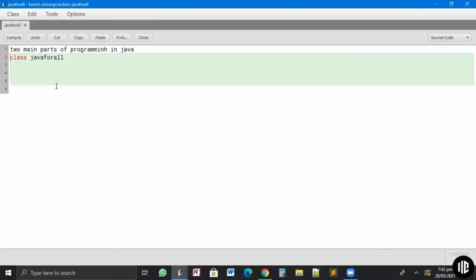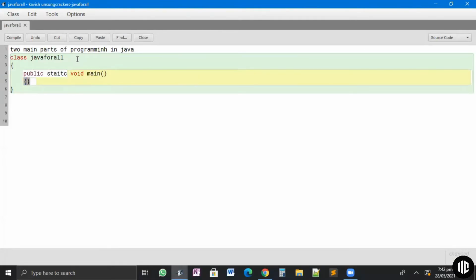Okay. So we always start programming by writing class Java for all. Then we put these curly brackets. Inside those curly brackets we write public static void main. Then again we put curly brackets, and then we start writing.